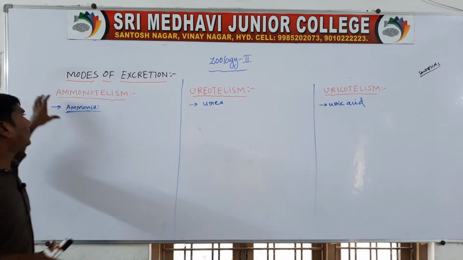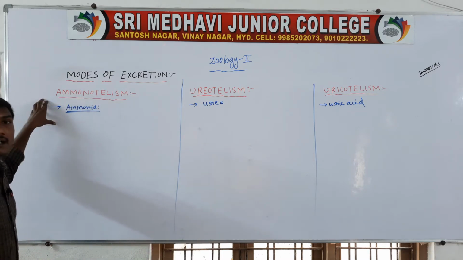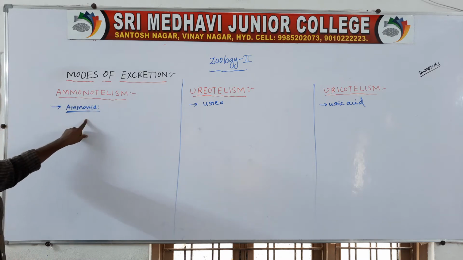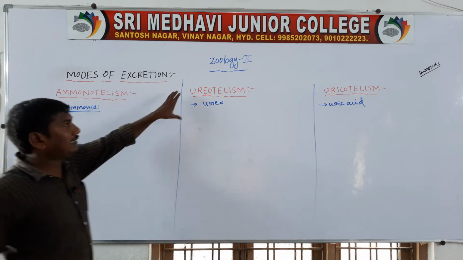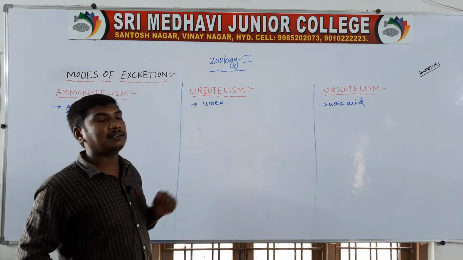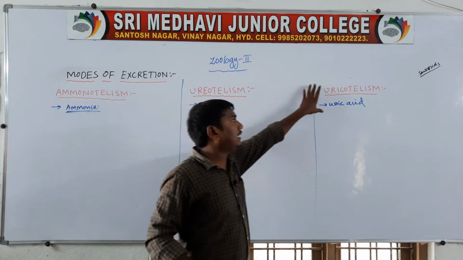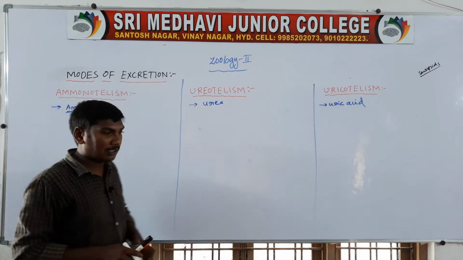First one, ammonotelism means the animals excrete ammonia. Next, the animals excreting urea are called ureotelism. Next, the animals excreting uric acid are called uricotelism.